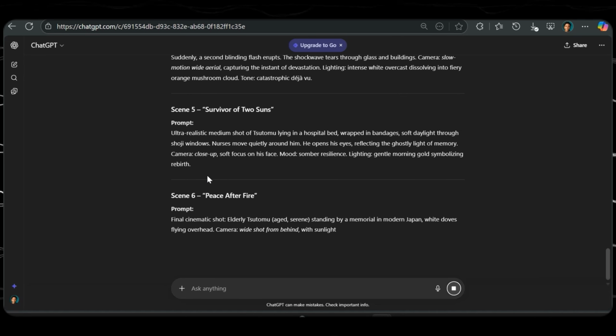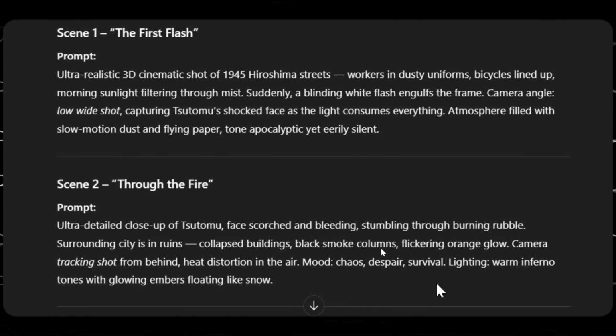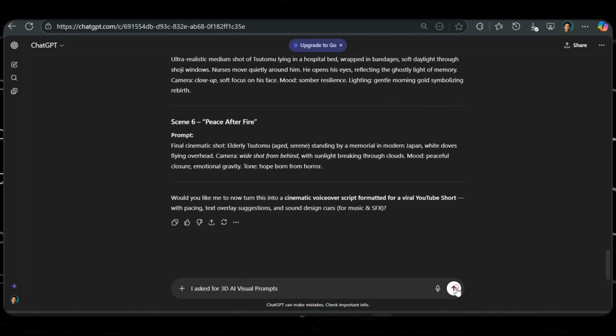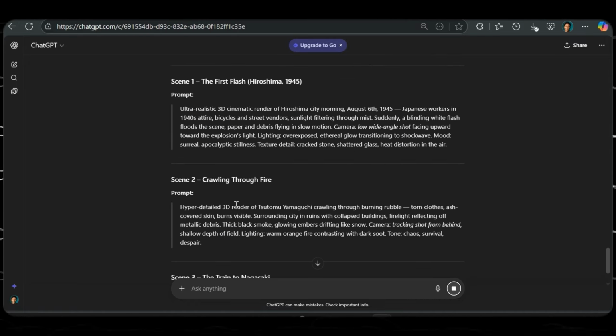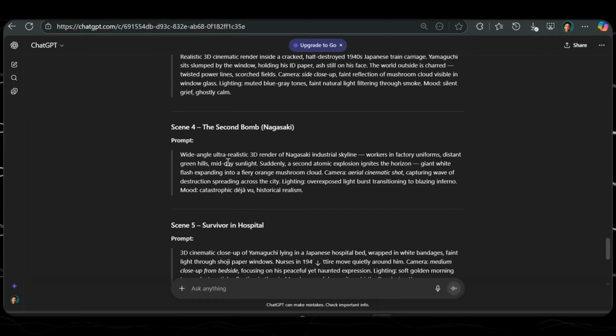So you can copy them and put them in a free image generator. Here I asked ChatGPT to make it 3D rendered image prompts. It made some mistakes here because AI is not 100% accurate. So you read through, and if you see any mistake, you correct it. You can see it didn't state that 3D. So I said 3D rendered image prompts, and now it's generating them for me.